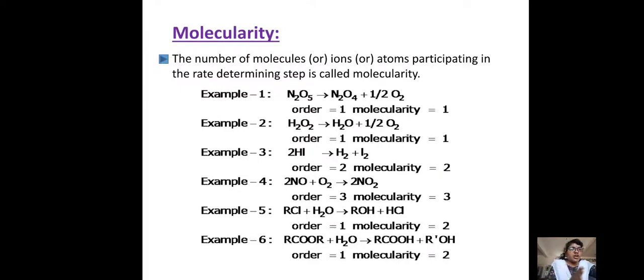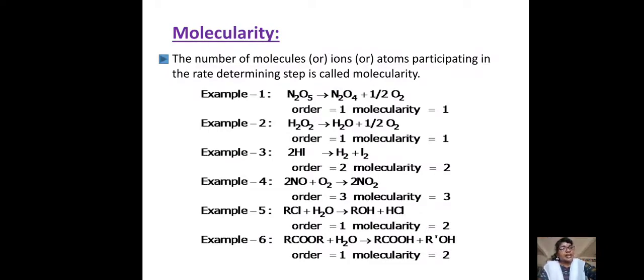Here the order is 1 and the molecularity is 2. And in the last example, the order is 1 and the molecularity is 2. See the order and molecularity. These two differ. Why, we will discuss in an upcoming slide.